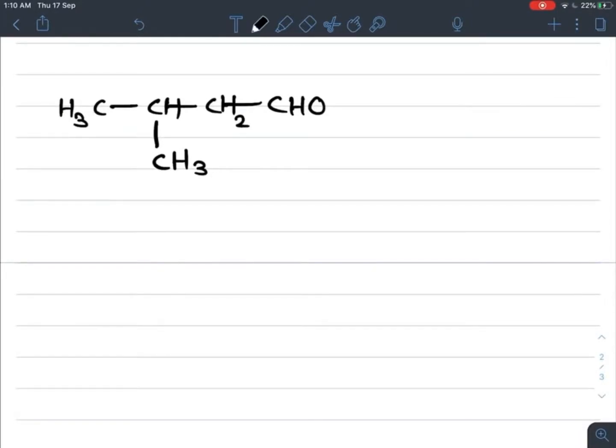Now see, according to the common or trivial system, this is the functional group, and the carbon which is attached to the functional group is alpha, second is beta, third one is gamma. Now to this beta carbon, a methyl group is attached, so beta methyl, and the 4 carbon containing straight chain is butyraldehyde.